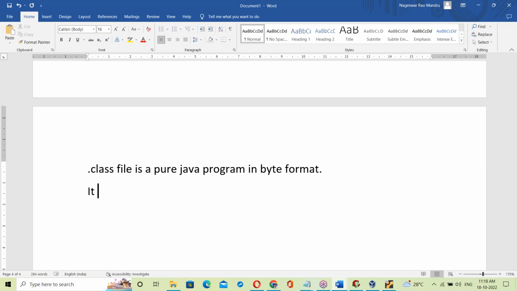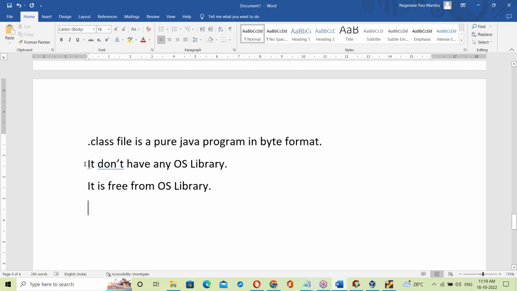It doesn't have any OS library. It is free from OS library. So the dot class file doesn't have any OS library. It is free from OS library.